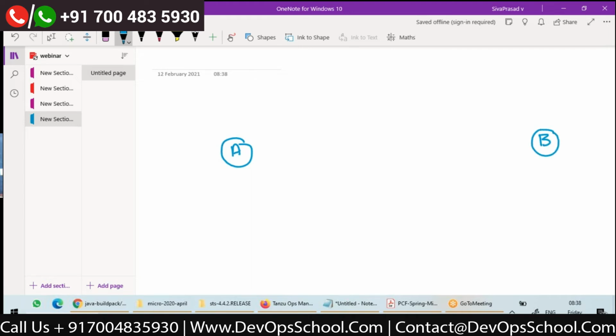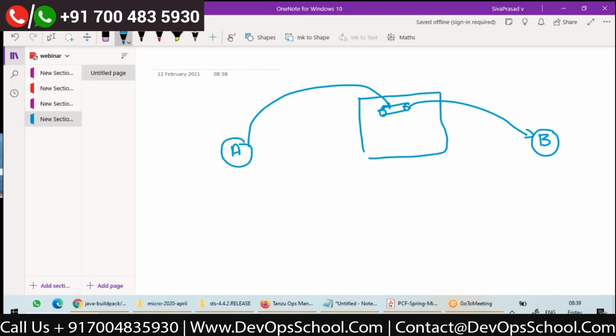What are the various ways? Of course, since we are writing Java-based applications, we can have a middleware, a messaging server, where we can configure some destinations like queues. Whenever A wants to send a message asynchronously to B, it will put a message in the queue. B will be a listener for this queue. B will receive it.